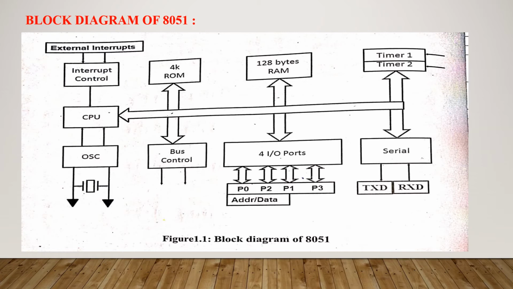These serial ports have two pins, transmit data and receive data. Now the external interrupt block. This block is used to control external and internal interrupts in the 8051 microcontroller. Now all these blocks like program memory, data memory, timer, serial port, input output ports, interrupt control block and CPU are all interfaced together through a 16-bit bus.